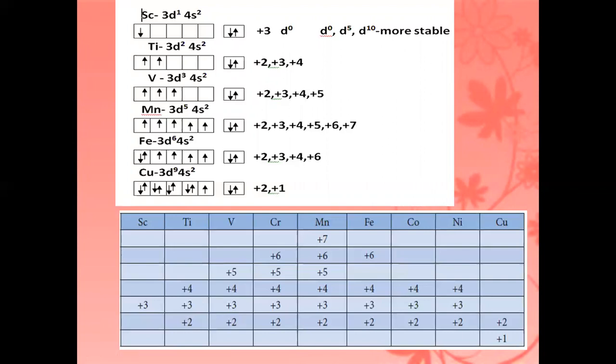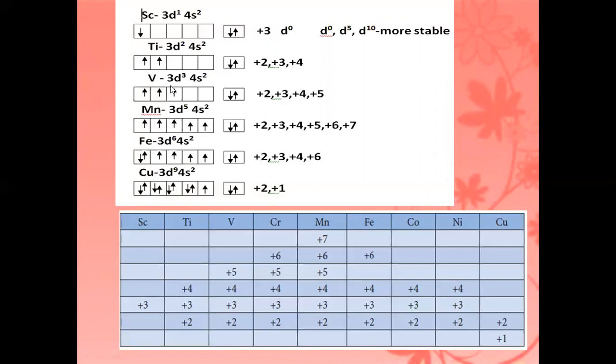Now titanium, whose electronic configuration is 3d2, 4s2. In the s orbital two electrons are there, and in the d orbital two electrons are there. Suppose the 2 s electrons are removed from the compound, it changes into the +2 oxidation state. If these 2 electrons and 1 electron from the d orbital are removed from titanium, its oxidation state is +3. If these 2 electrons and the remaining 2 d electrons are removed, its oxidation state is +4.